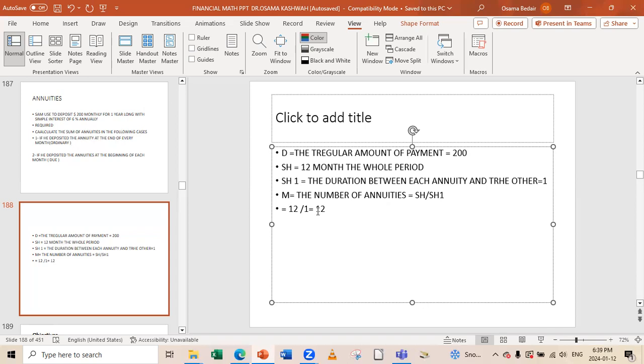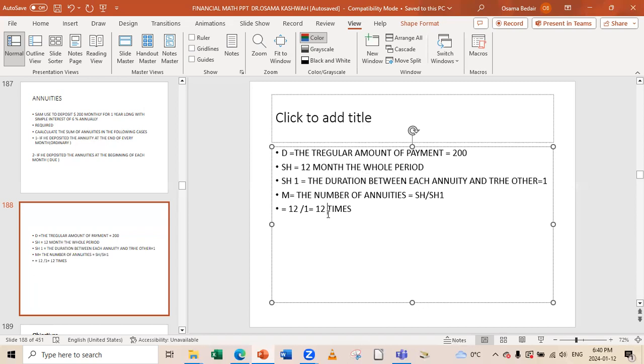So you went to the bank 12 times. In other words, the whole period was 1 year, which is 12 months, and between each annuity and the other, 1 month. M is the number of times he went to the bank to deposit. So it will equal SH divided by SH1, which is 12 divided by 1. So he went 12 times, or 12 deposits.